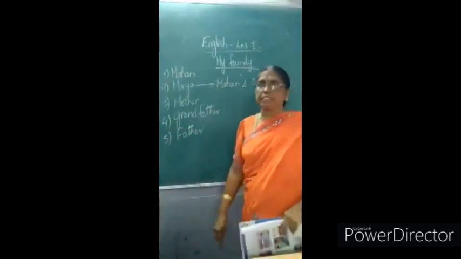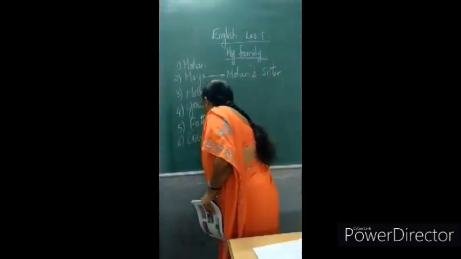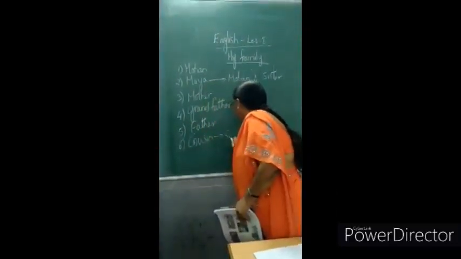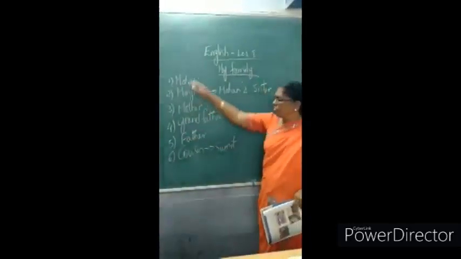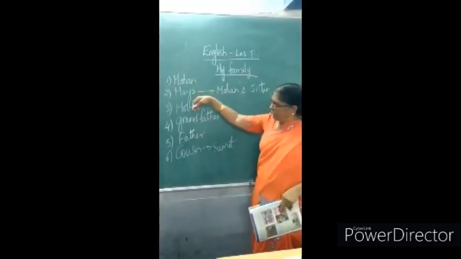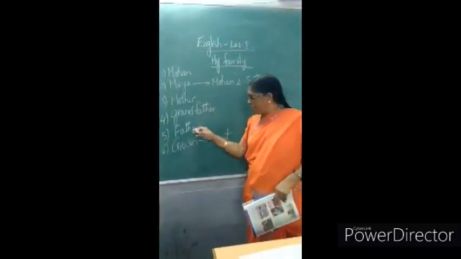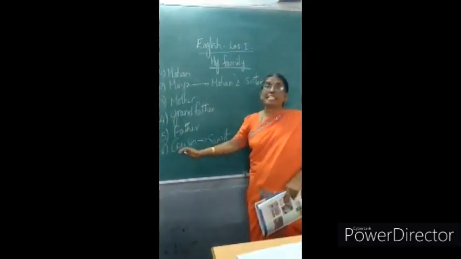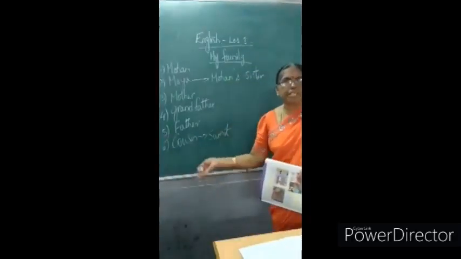And then the next person he's showing us is his cousin, and his name is Sumit. So first he took us to his sister Maya, then he took us to his mother, then to his grandfather, then to his father. And now he's showing us his cousin. This boy is my cousin and his name is Sumit.